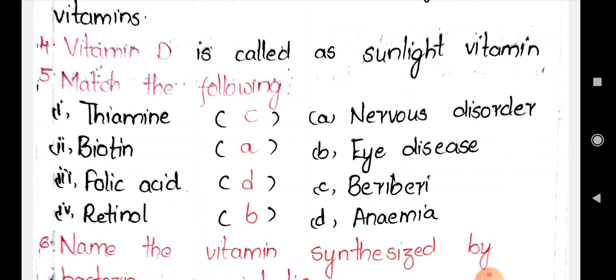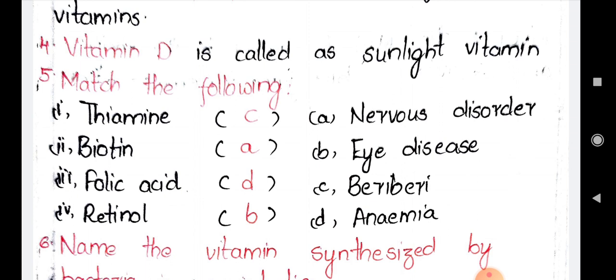Here, if vitamin A is not taken properly, eye diseases will come, like night blindness, xerophthalmia, different types of eye diseases. So this is the matching for the fifth question. Thiamine causes beriberi, biotin causes nerve disorder, folic acid causes anemia, and retinol causes eye diseases. So this is the matching.